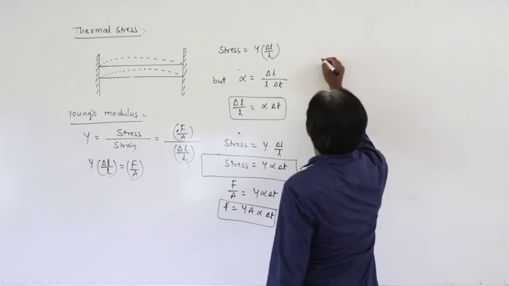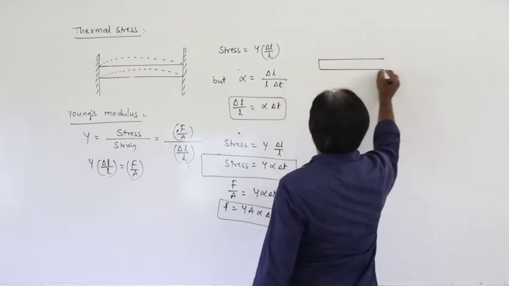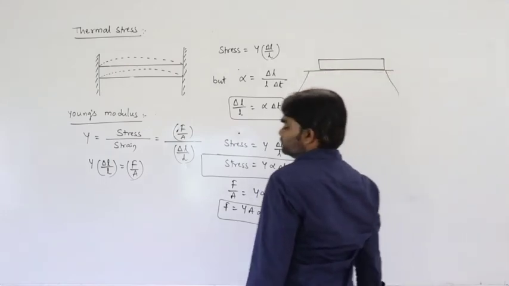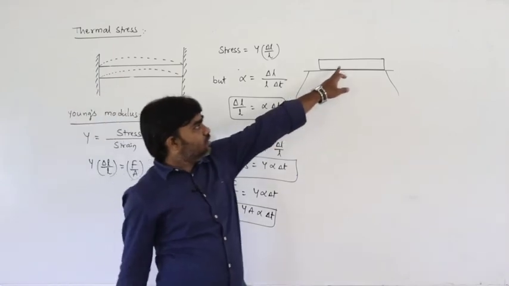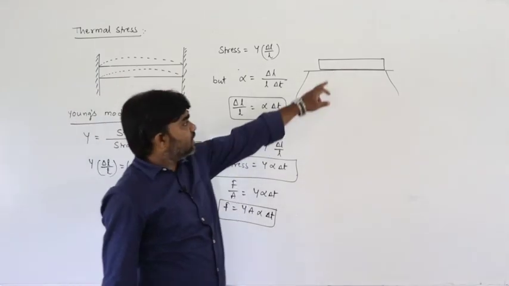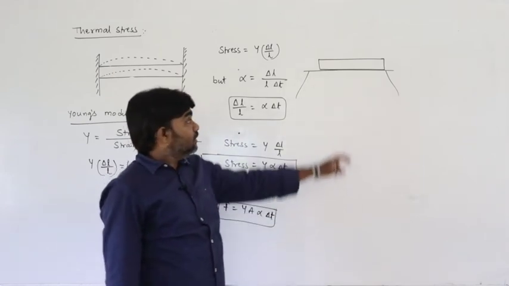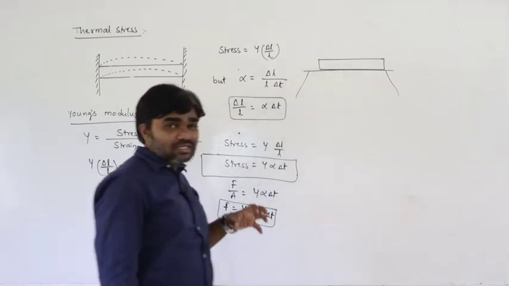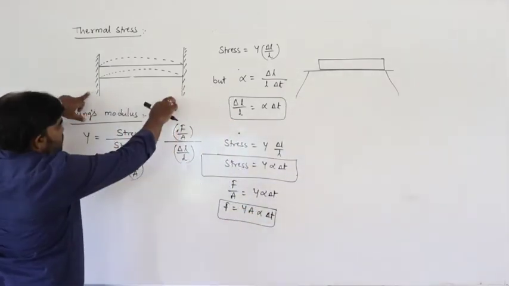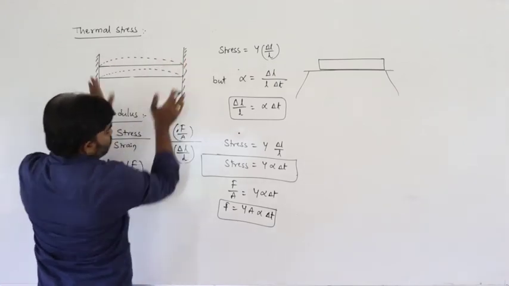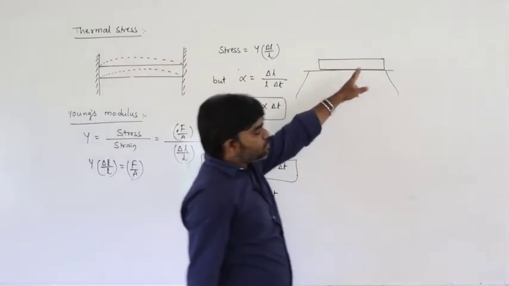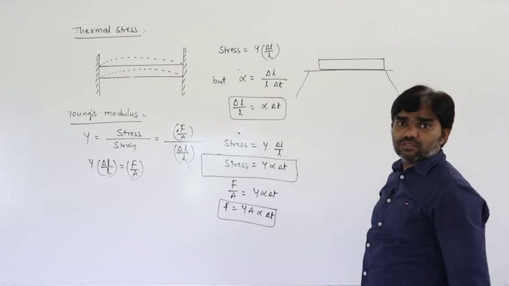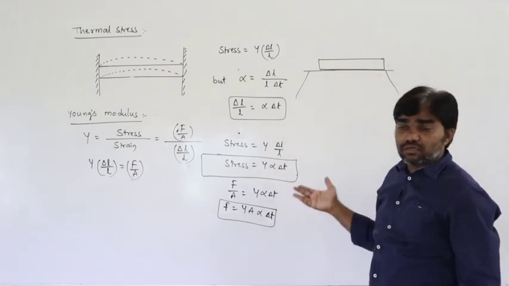In the same situation, for example, a uniform rod or bar is placed on the table like this. Then if this rod is heated now, what happens? What is the thermal stress developed? So this is the first case: the rod is fixed between two rigid supports. But here the rod is placed on a horizontal table or horizontal surface. If it is heated, what happens? If it is heated, the stress developed is 0.